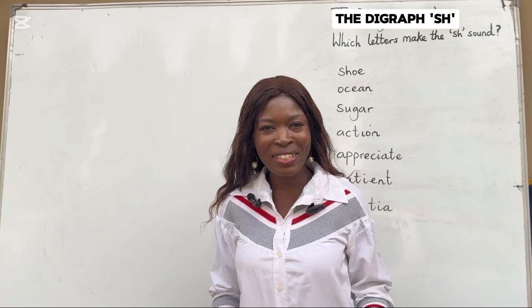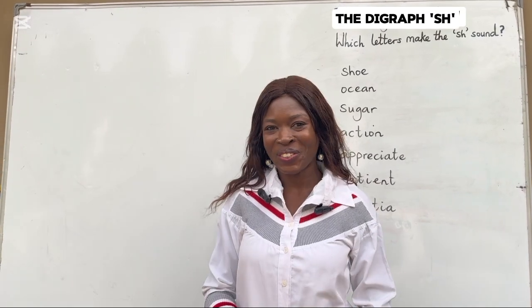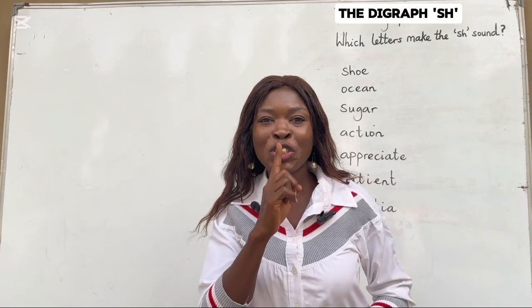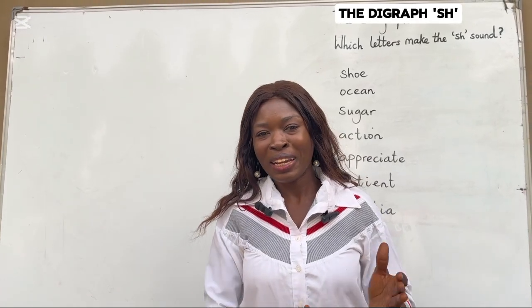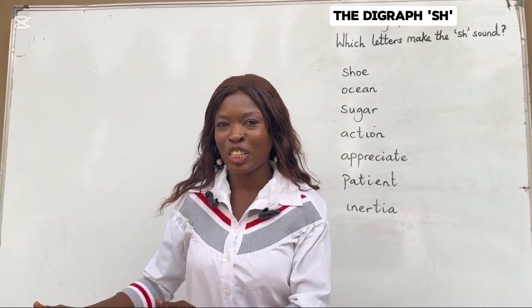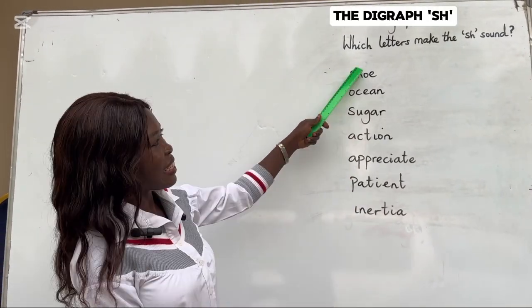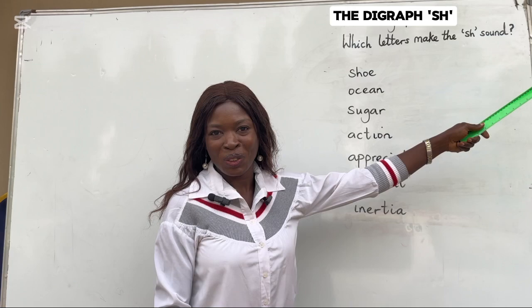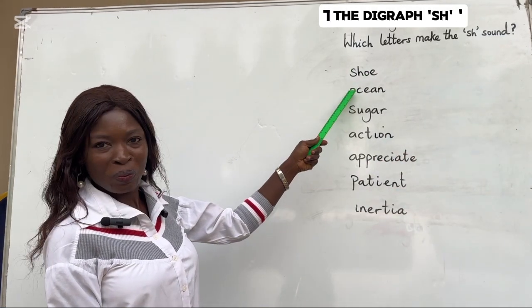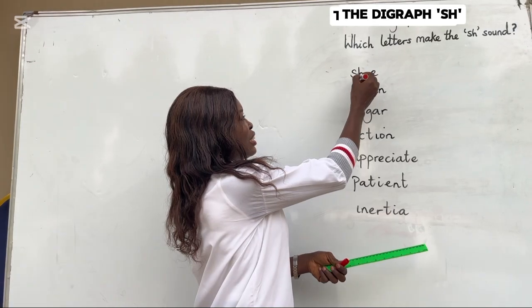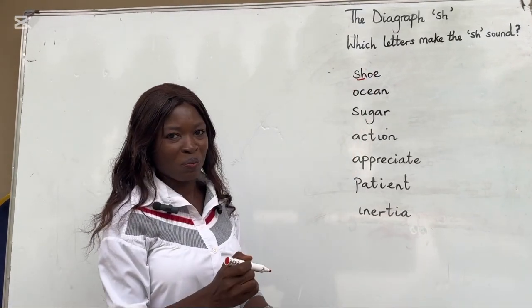Excellence, eloquence, extraordinary results. Today, we're spotting the letters that make the sh sound, like the sh in she. Let's take a look at these words. Which letters make the sh sound? Shoe. Which letters make the sh sound? The SH gives us the sh sound.